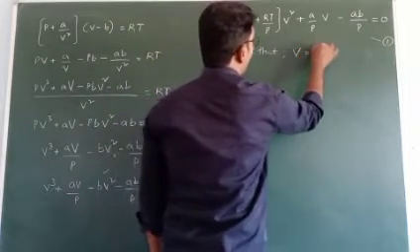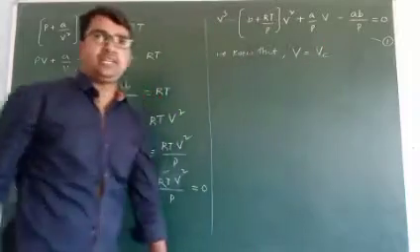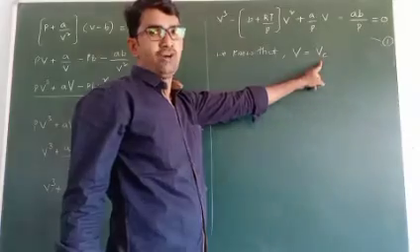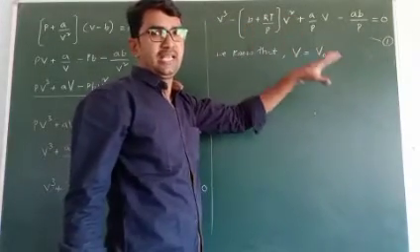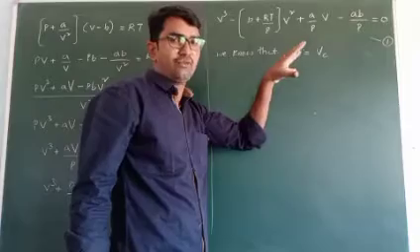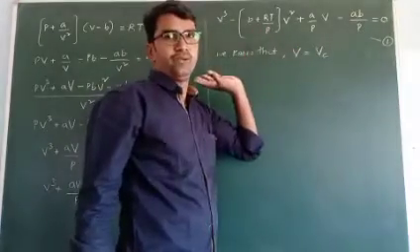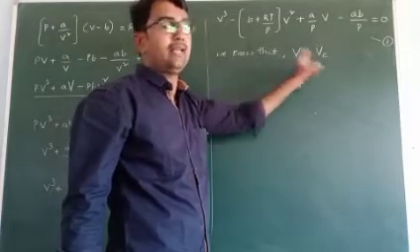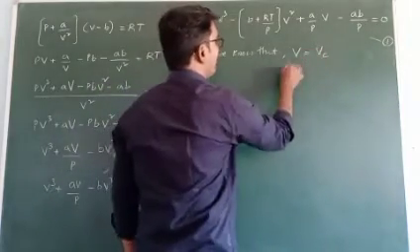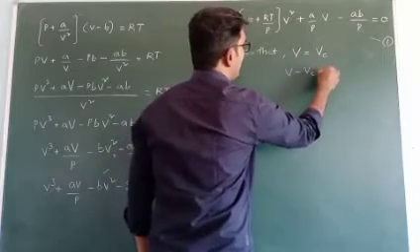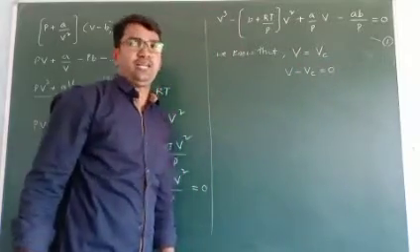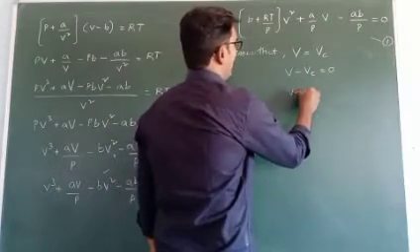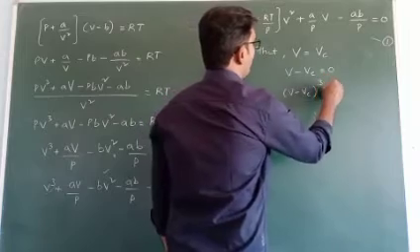V is equal to Vc. V equal to Vc means at critical volume, the volume of the gas or the liquid is V, so these two must be equal at critical conditions. Then move this Vc to this side: V minus Vc equal to 0. Now cubing both sides, no change in the value. So (V minus Vc) whole cube equal to 0.